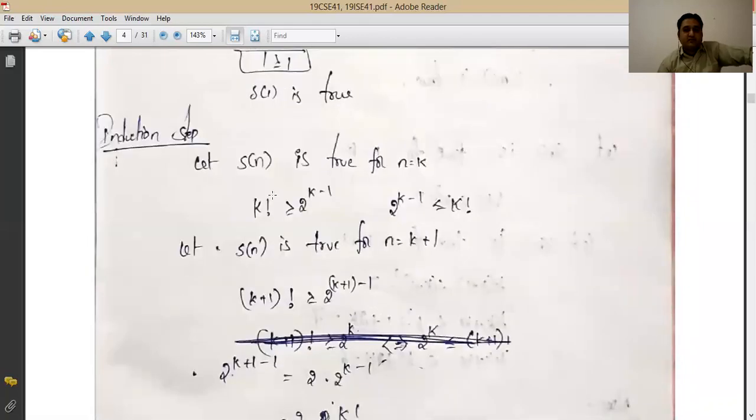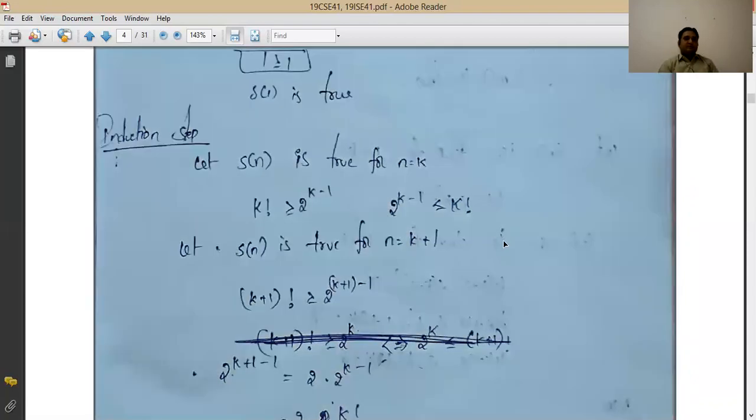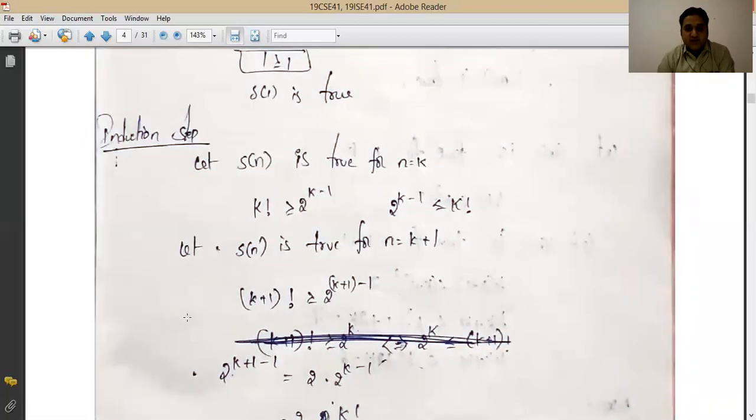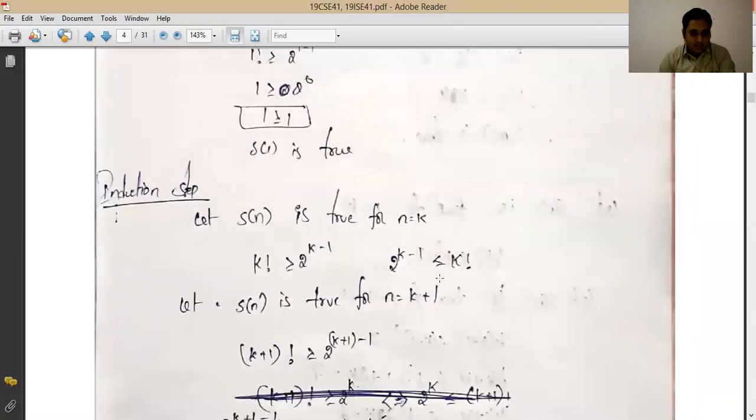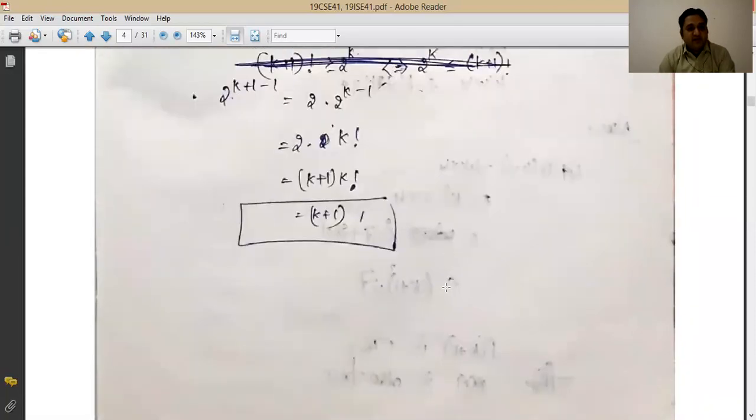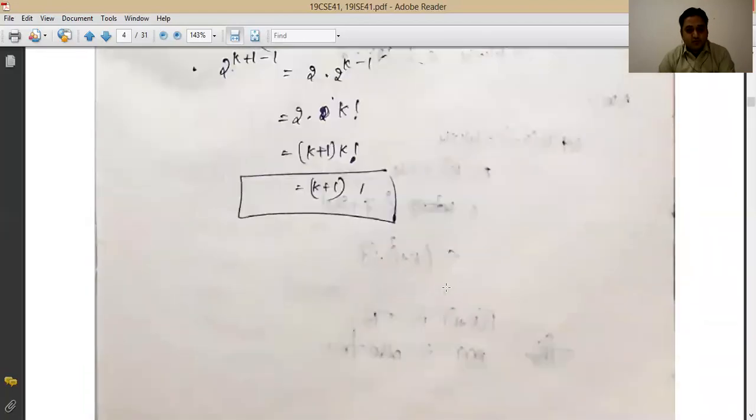Then for the induction step, you will assume that this given theorem is correct for the kth term. Then your work is to prove that this is correct also for the k plus 1th term. And for that, what do you do? You check the value of k plus 1. When k is greater than or equal to 1, that means k plus 1 will be greater than or equal to 2.